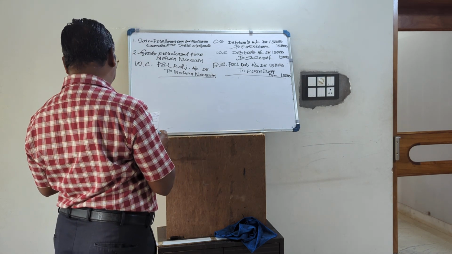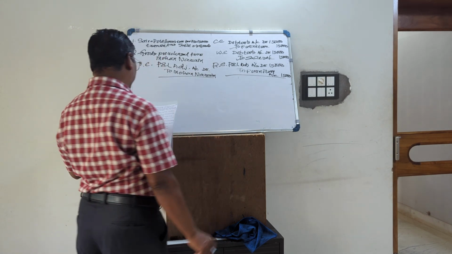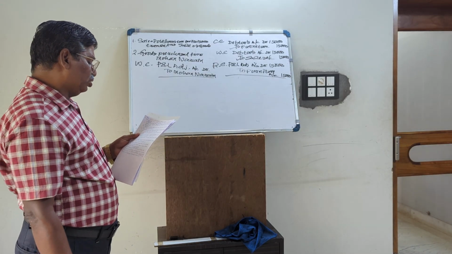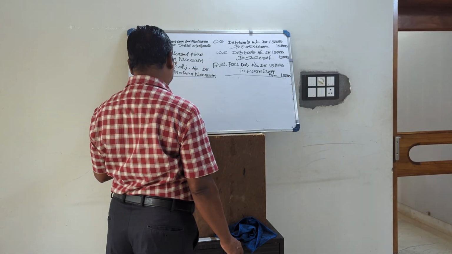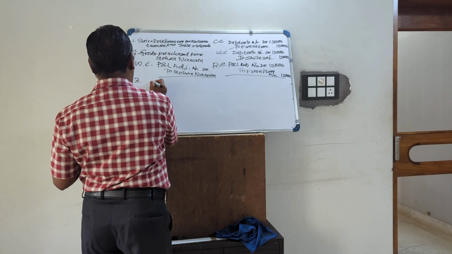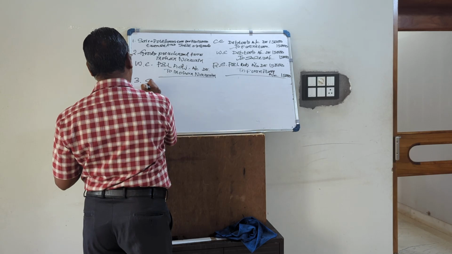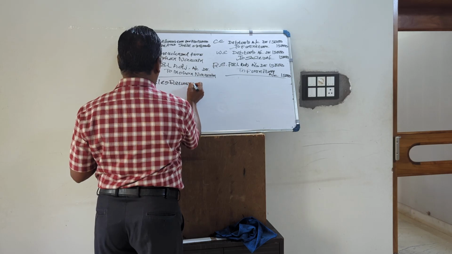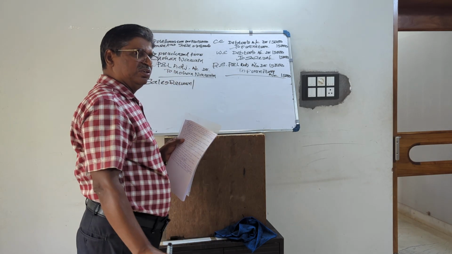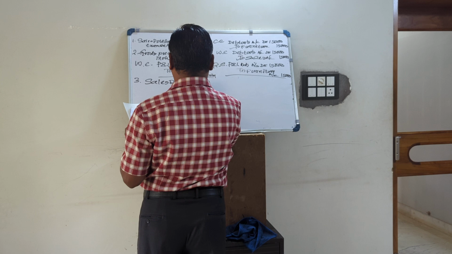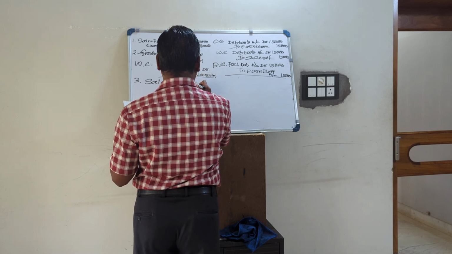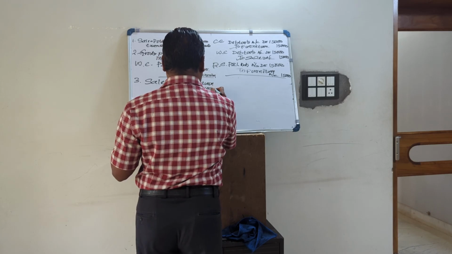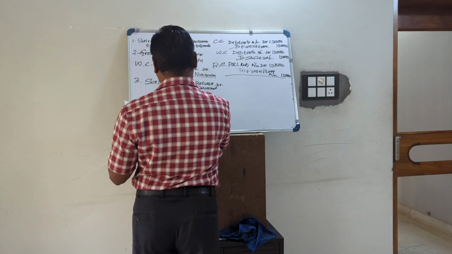A return of 12,000 from Mukesh posted to debit. So a return of 12,000 from Mukesh. When Mukesh is returning, that means it is our sales return. But this is return of goods from Mukesh, so it is known as sales return or return inward. We sold goods to Mukesh. Now he is returning due to some specification. So sales return or return inward debited to Mukesh 12,000.